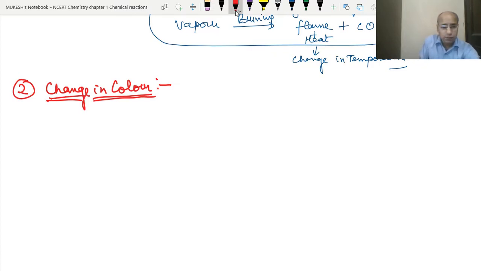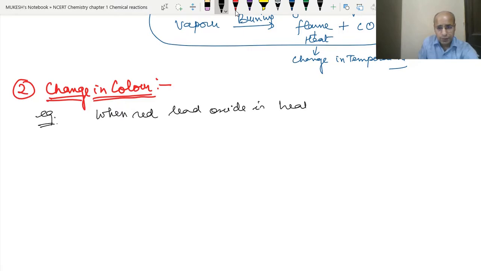Okay, so now let's take some examples. Okay, see, when we heat the red lead oxide, when red lead oxide is heated, okay, तो क्या बन रहा है? बेसिकली the yellow lead monoxide is formed.